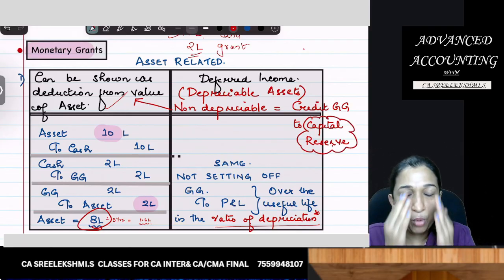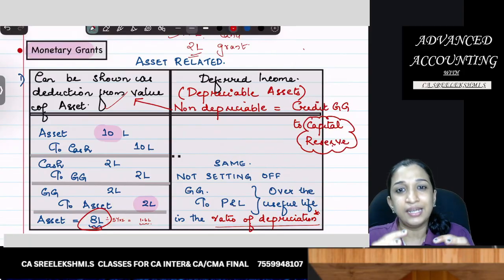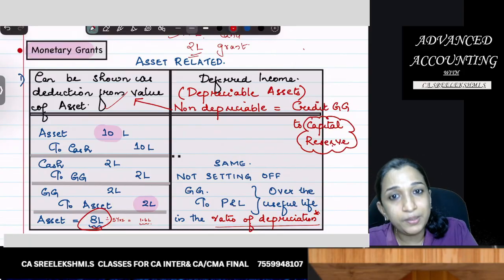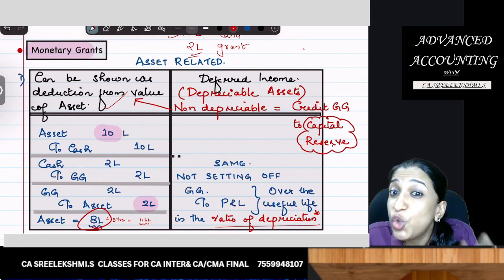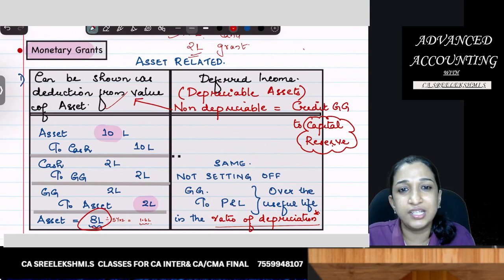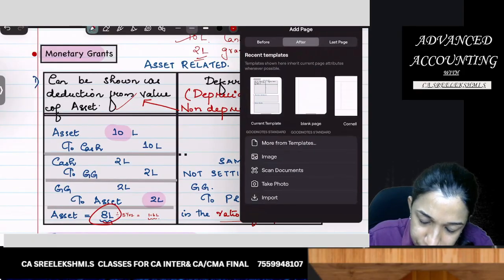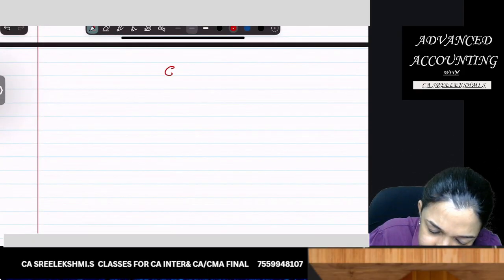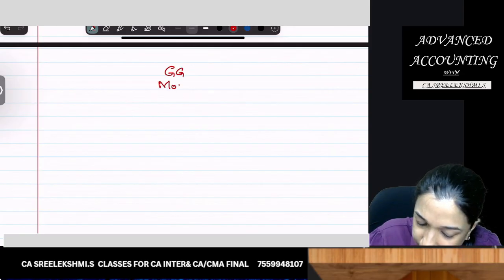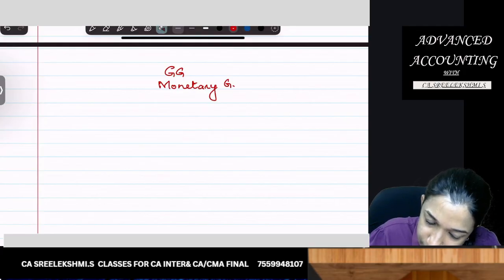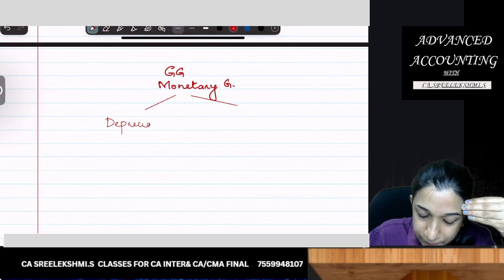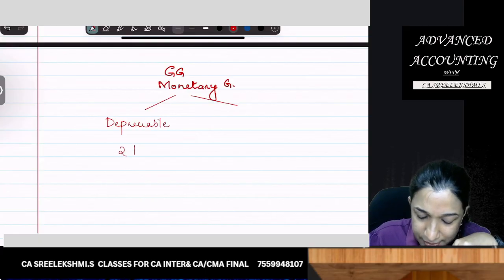I hope you are studying monetary grants, asset related grant. Depreciable can be shown as deduction from value of asset. Depreciable can be shown as deferred income. Non-depreciable shown as deduction. So what do you understand? So government grant, okay. Monetary grant, okay. If depreciable asset, I have two treatments.